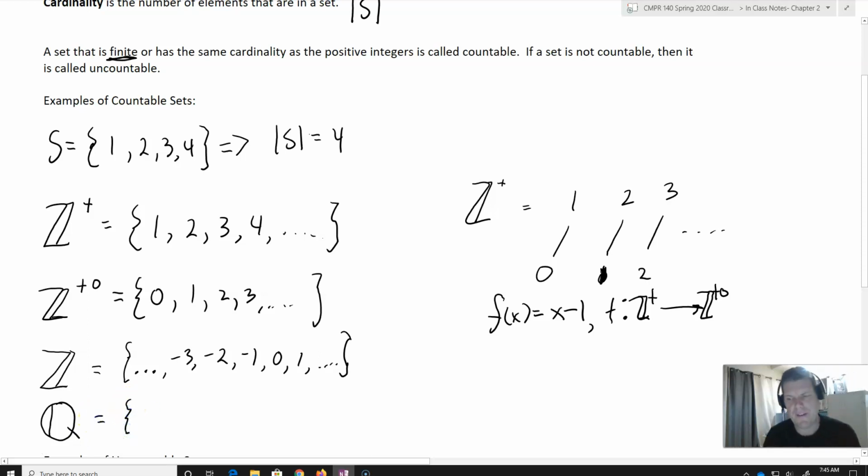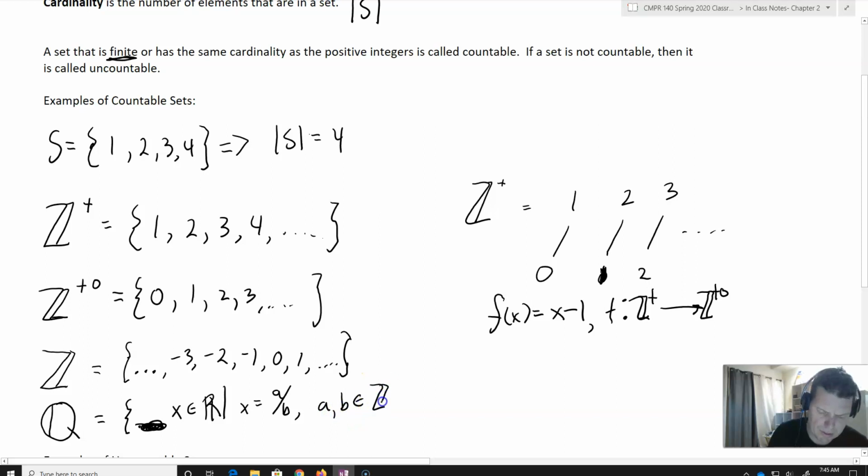It's a very famous proof. The set of all numbers x belonging to the reals such that x equals a over b, with a and b belonging to the integers. That's my set of rational numbers, and it turns out that they're also countable. There's an infinite number of them, but they are in fact countable.